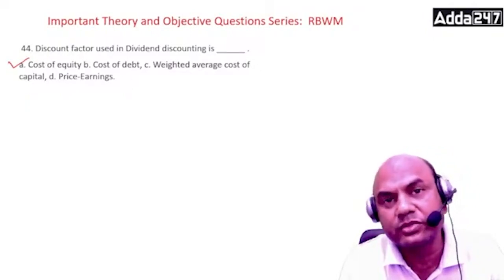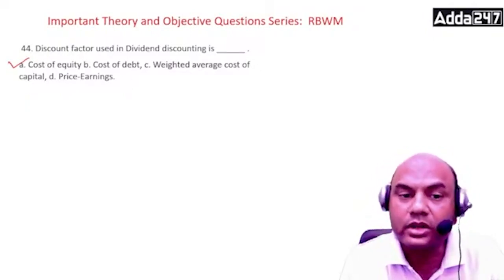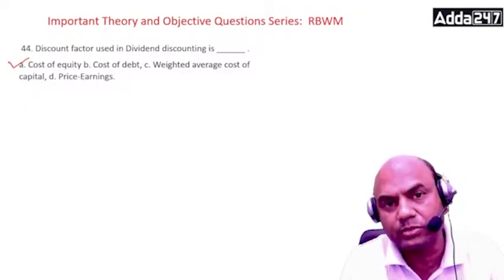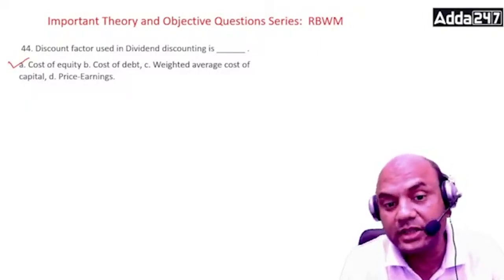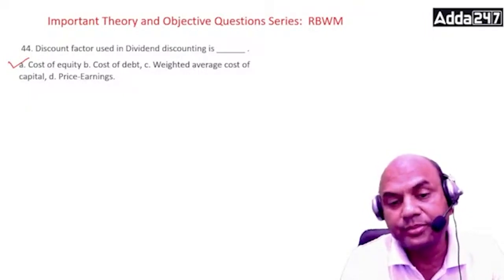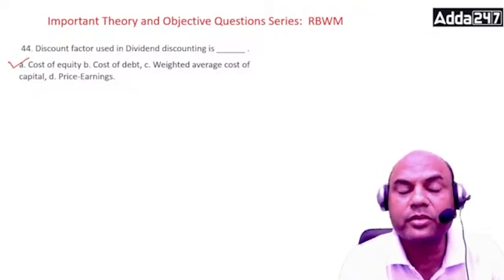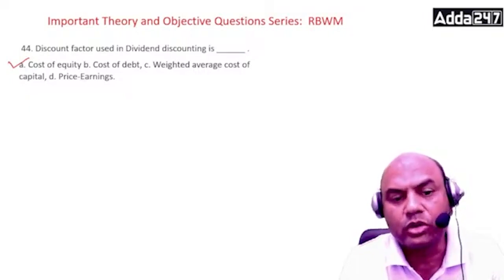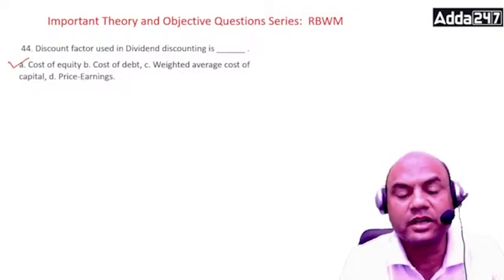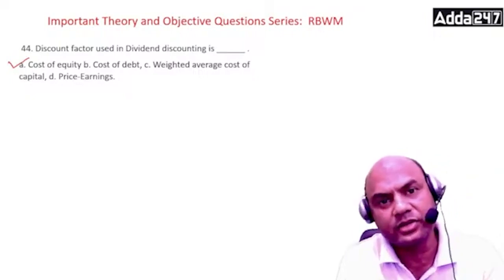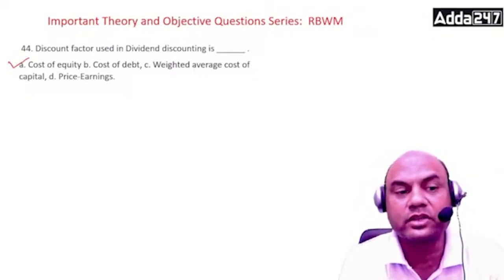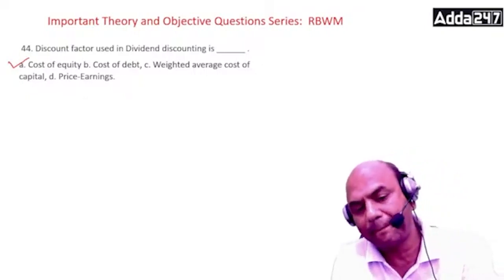So dividends means what? When I equate all the dividends, I am equating the returns which I am getting on that stock per year without selling that stock. Okay. So theoretically it means the returns which any company pays to the investor to compensate for the risk they undertake by investing in the capital, right? So that is basically this dividend, and that's why it's called the cost of equity. Okay.